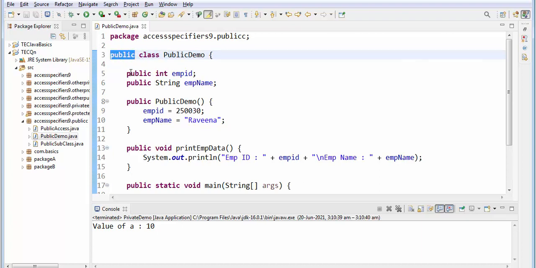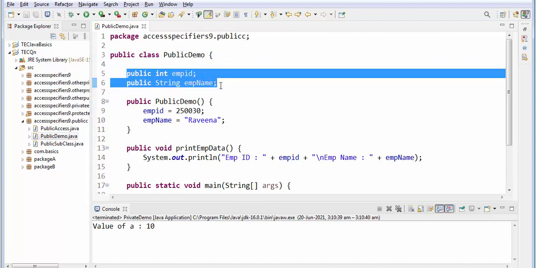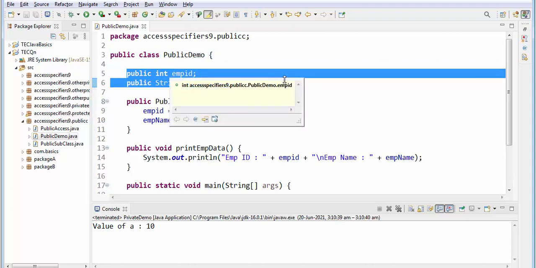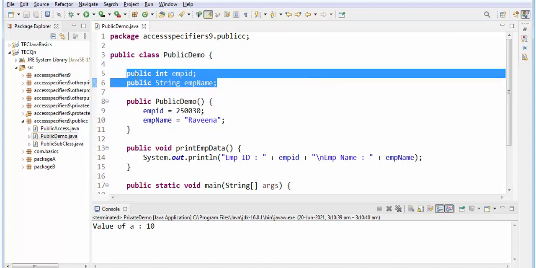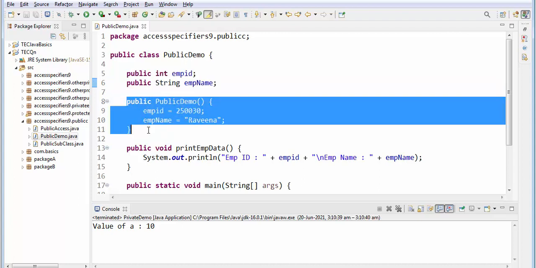And these are variables, emp id and emp name. So I have declared everything as public. And this is the constructor. Constructor is nothing but it has the same name as that of the class name. For time being, have this alone. Afterwards we'll see one topic on constructor.